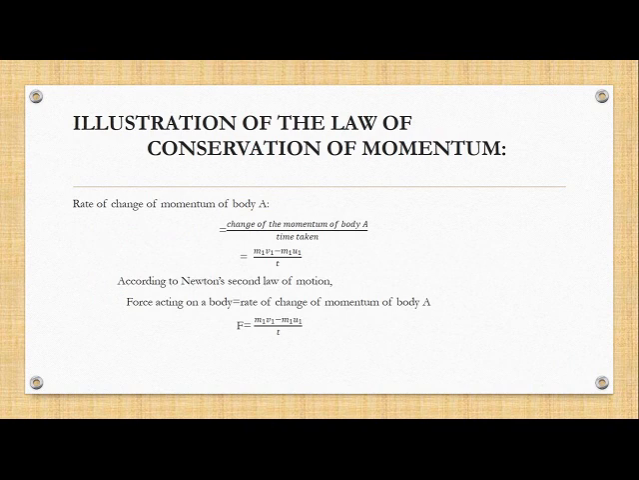Now children, according to Newton's second law of motion, which we have already understood, the rate of change of momentum is the change of momentum of body A divided by the time taken, that is m1 v1 minus m1 u1, divided by t. Newton's second law says that the rate of change of momentum is directly proportional to the force acting on the body. So our equation becomes F is equal to m1 v1 minus m1 u1 upon time.